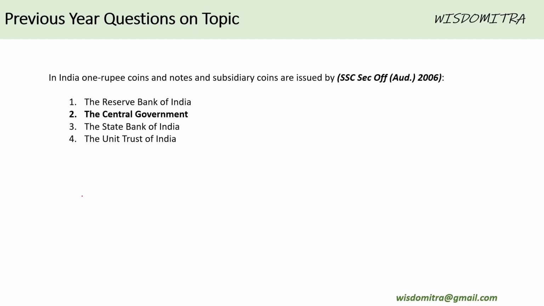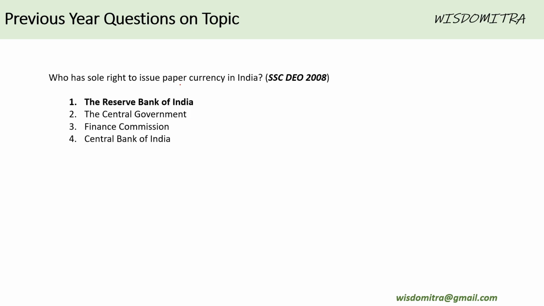Let us see next question. In India, 1 rupee coins and notes and subsidiary coins are issued by. So the usual confusion here is that, obviously these two are not the correct answers. So people get confused between RBI and central government. The answer is central government for all the coins or the smaller denominations. Who has the sole right to issue paper currency in India? So the paper currency, as I told, are issued by RBI, not by government. Government issues only coins.